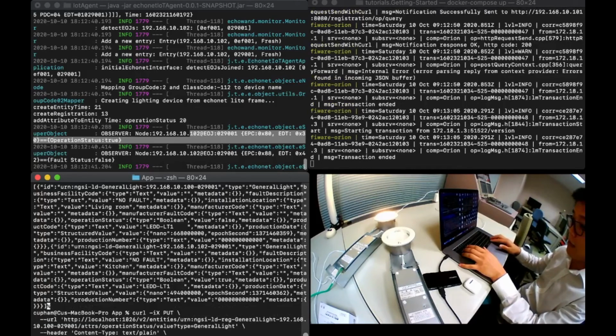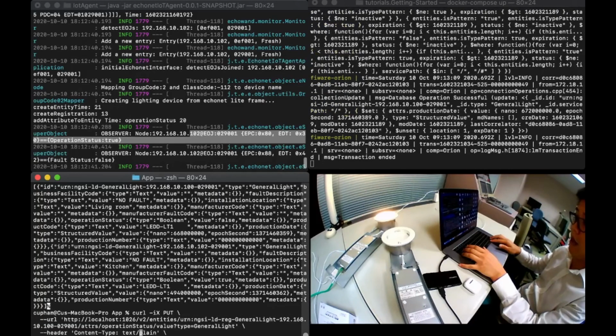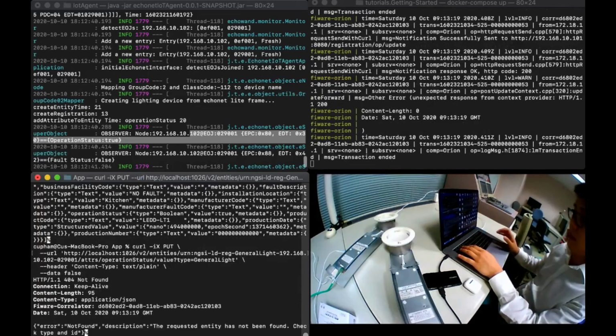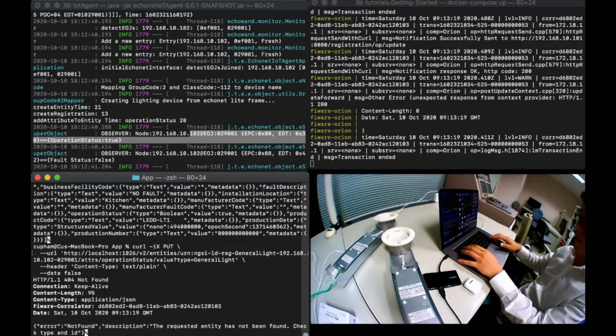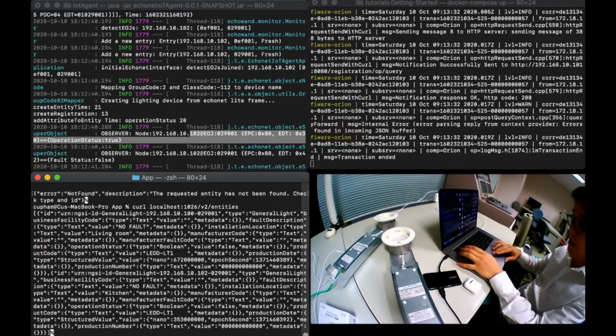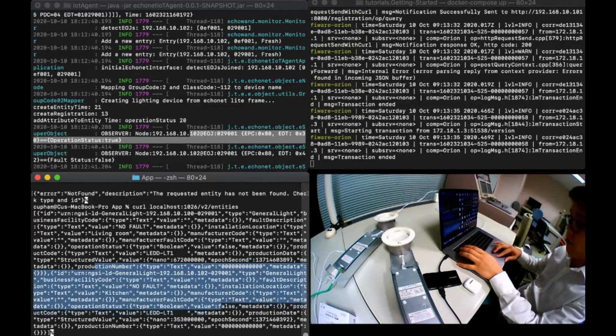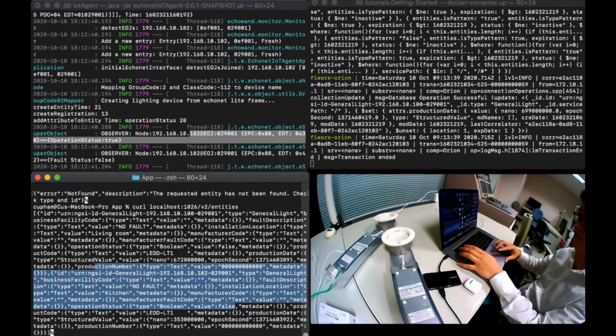Let's turn off the new light with the IP address 102. So here we change 100 to 102, and it has been turned off. Let's check the context information from the broker again. So the entry with 102 has the value of operation status as false.